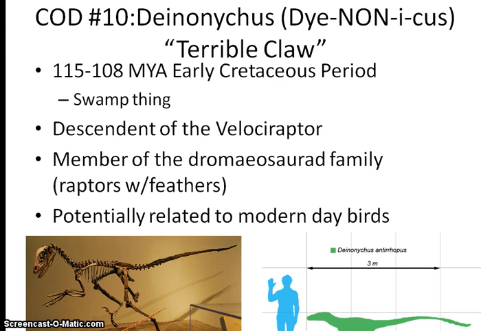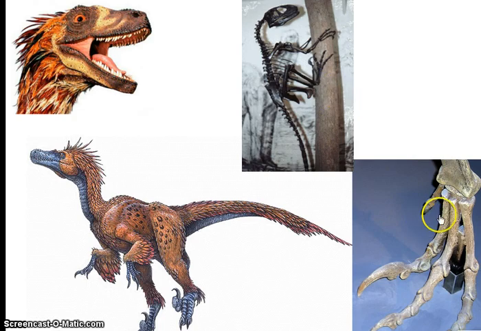Again, it wasn't super big. You guys probably think of Jurassic Park raptors being the ones that are as tall as we are, but actually, that's not the case. He was about 3 meters long from tip to tail, about a meter or so tall, maybe a little less. But this thing was super athletic. Okay, could climb trees. We think so based off of the limbs that it has.